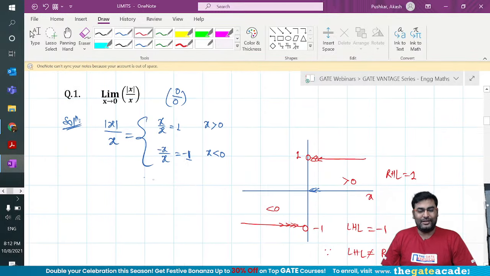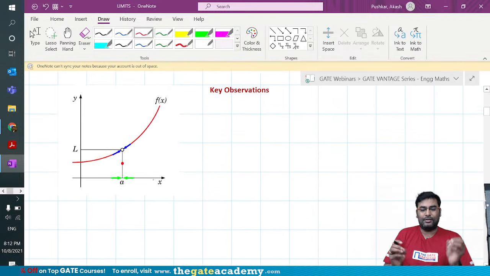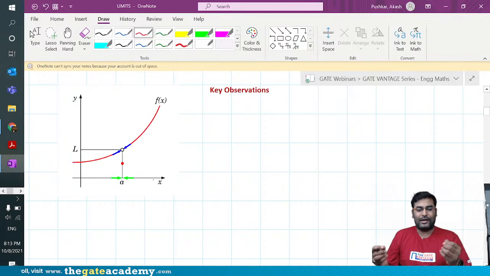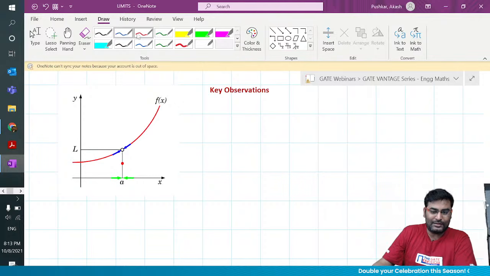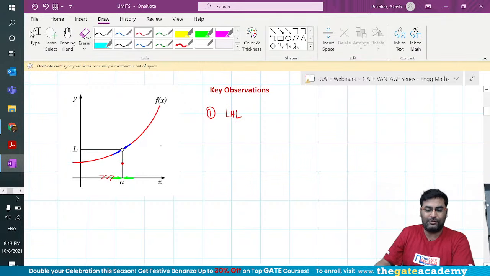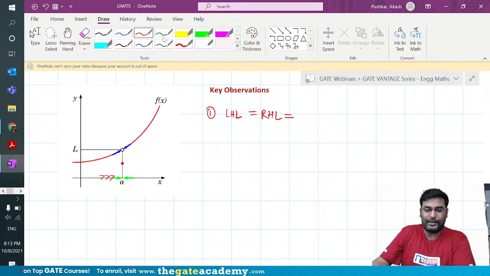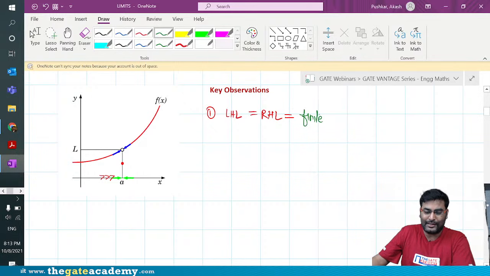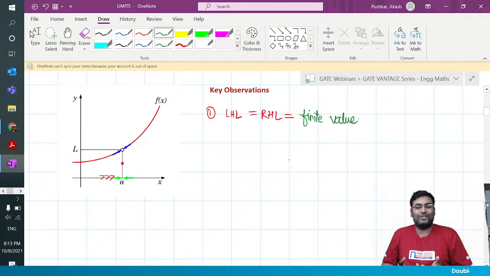So guys, it is very simple to understand. For any given limit question, you have to look at the function or the graph and try to approach from both sides. If you approach from both sides, it should tend to the same finite value. So we can define limit as what? The left hand limit, which is approaching the point from the left hand side, should be equal to the right hand limit. And don't miss this important point. That's why I'm going to write in green so that it is highlighted: it should be equal to a finite value. If it is equal to an infinite value, again the limit does not exist.